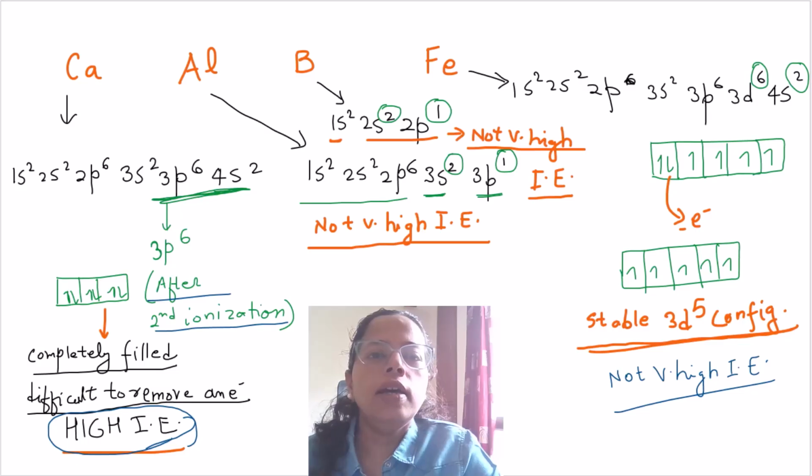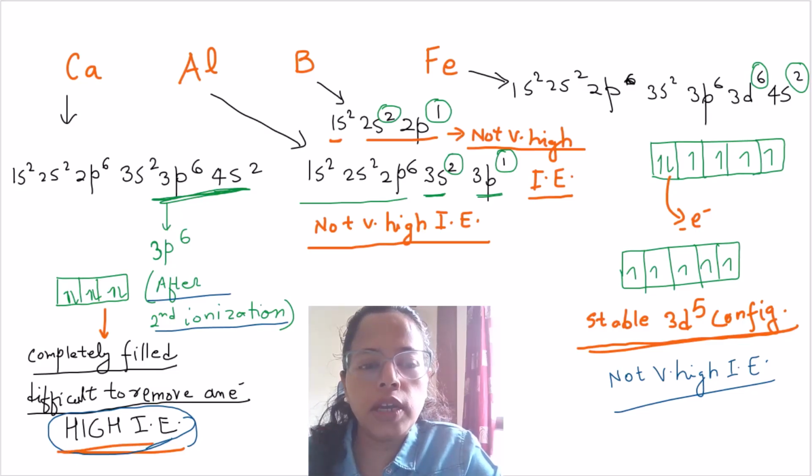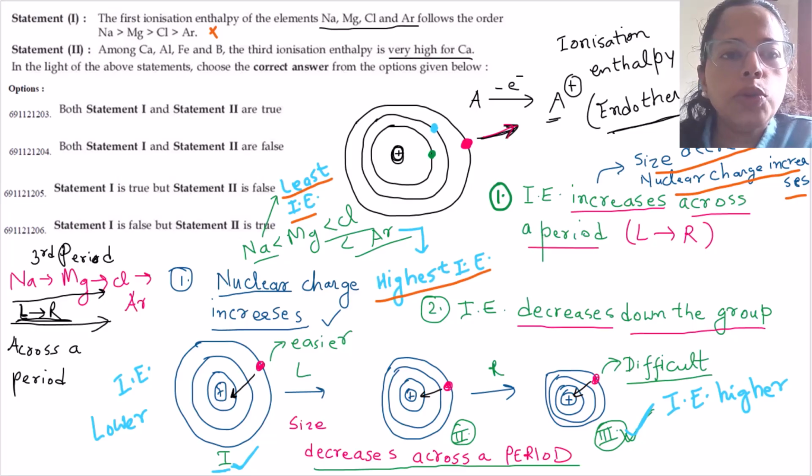So that is why the third ionization enthalpy for calcium is very, very high. And statement 2 says the same thing. Yes, statement 2 is correct. Statement 1 is false. Statement 2 is correct.